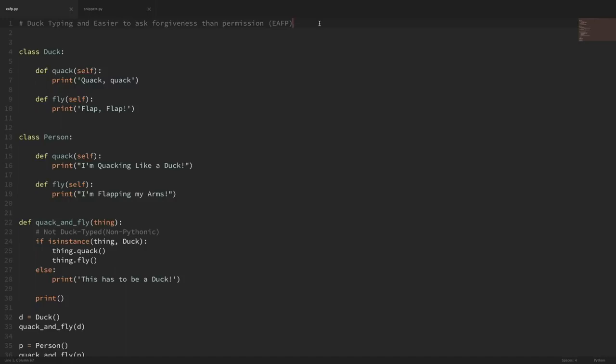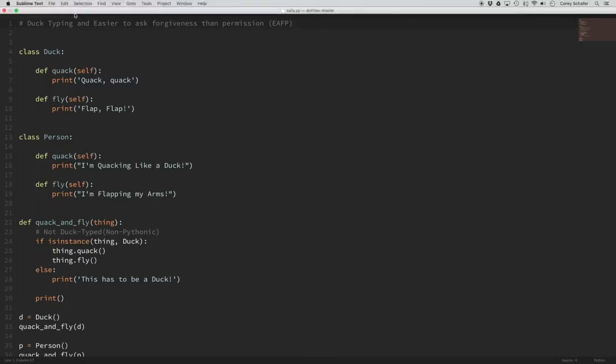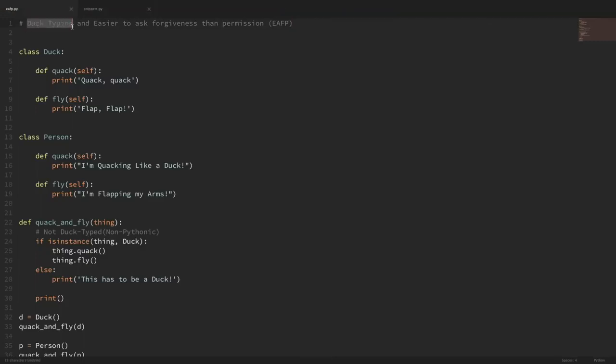means that you're following conventions and coding styles of the Python language in order to write clean and readable code. So in this video, we'll specifically be looking at two aspects of being Pythonic, and those are duck typing and the concept that it is easier to ask forgiveness than permission. And sometimes you'll see people abbreviate this online as EAFP. Now, these two concepts are very closely related, so that's why I'm putting them in the same video.